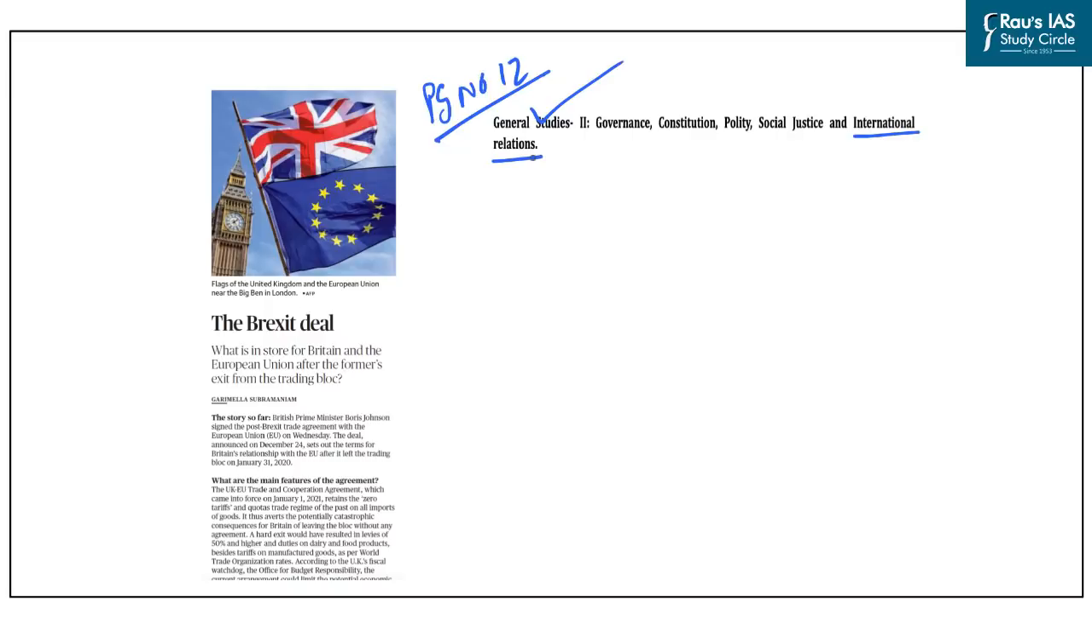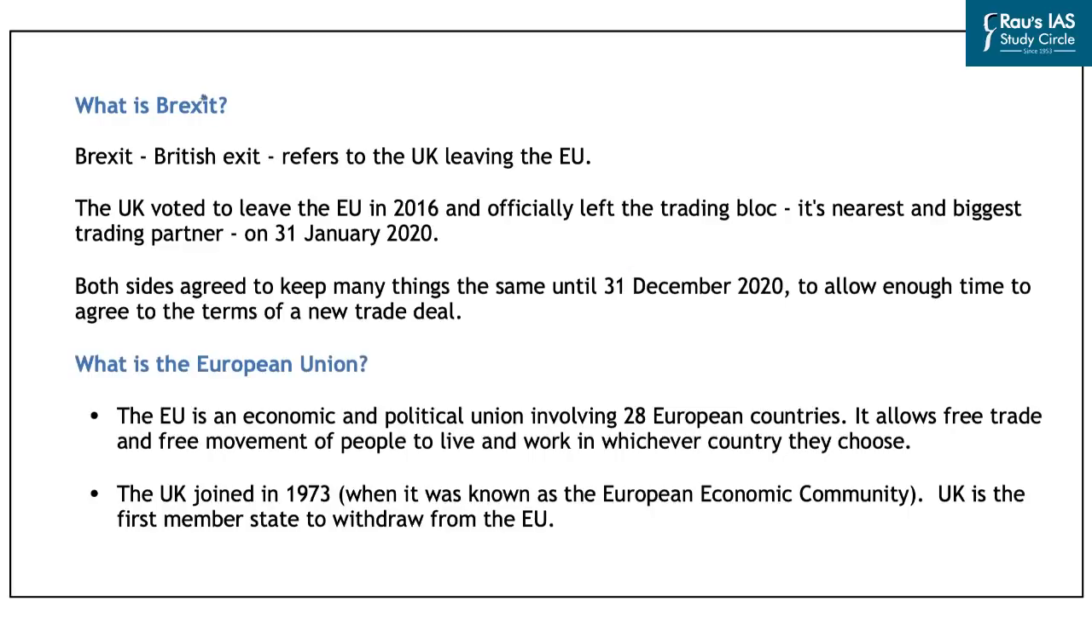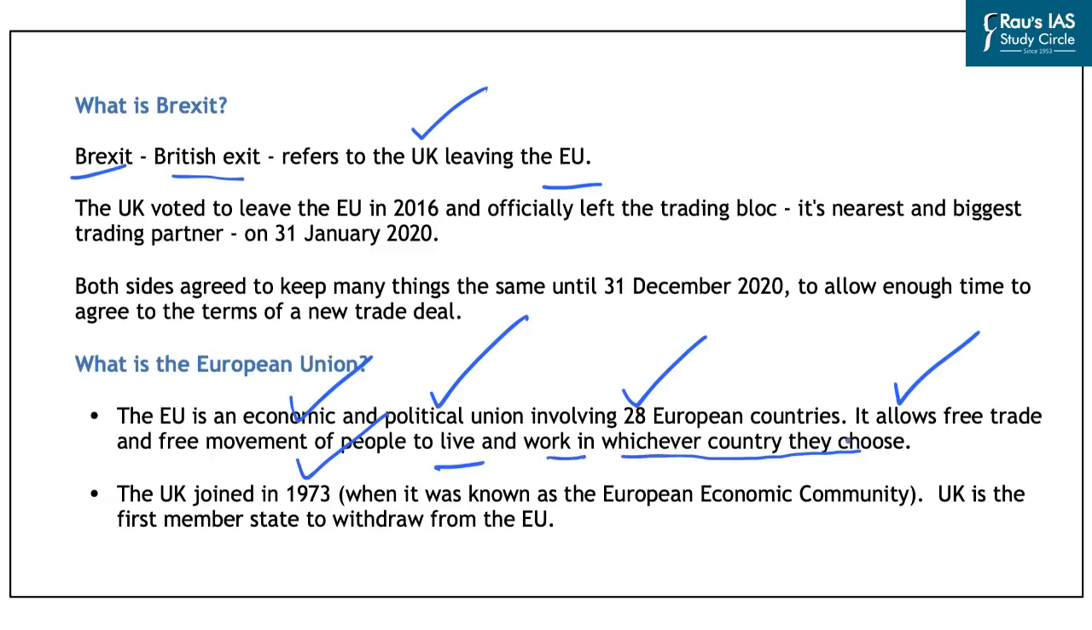So let us start with the first question, that is, what is the Brexit deal? Now the term Brexit simply refers to British exit, that is, it refers to the United Kingdom leaving the European Union. And regarding European Union, we all know that it is an economic and political union which involved 28 European countries. Now what this EU did was that it allowed free trade and free movement of people to live and work in whichever country they choose among the 28 European countries which are the part of the European Union.